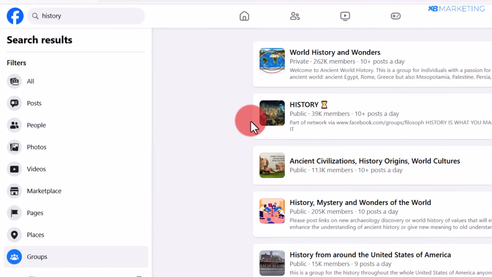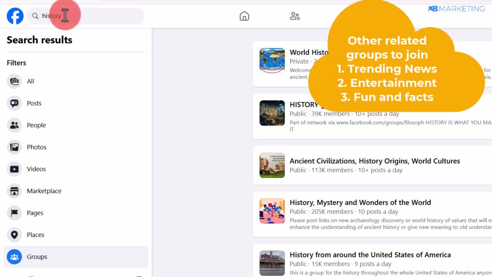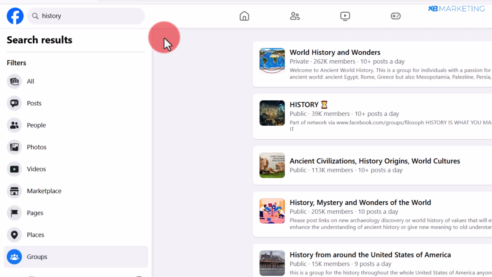All right, you want to then come over to Facebook and you want to create new Facebook accounts and you want to join 5 to 10 groups per Facebook account. And now keep in mind, you want to only join groups that are interested in your top 10 list. All right. An example of that is history. Okay. And you can also join groups that are interested in entertainment, in trending news. You want to join those sort of groups as these are the people likely to want to read that news.